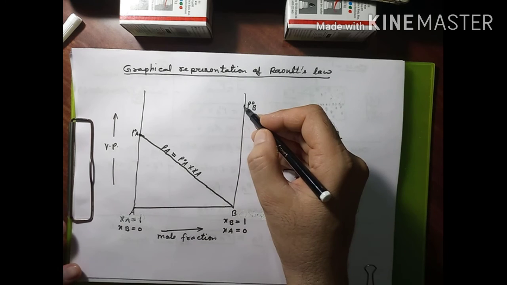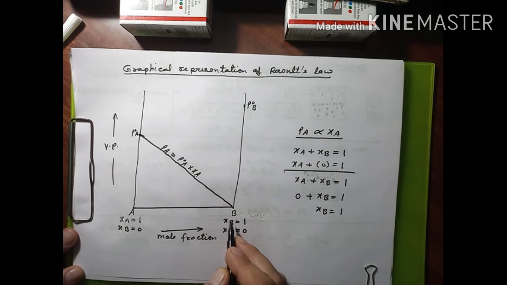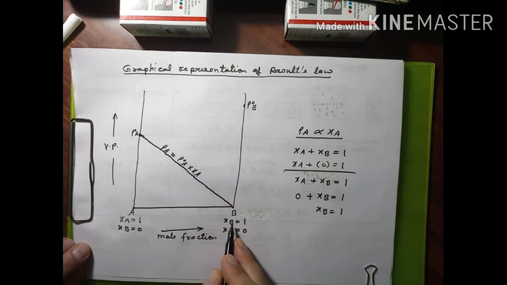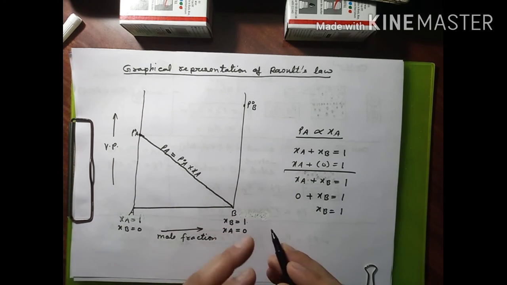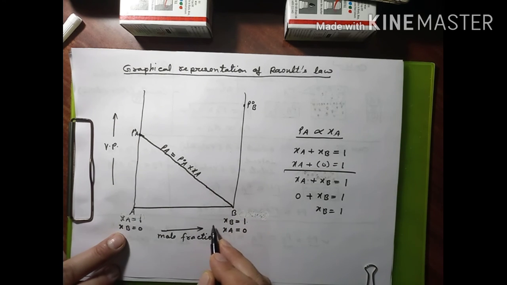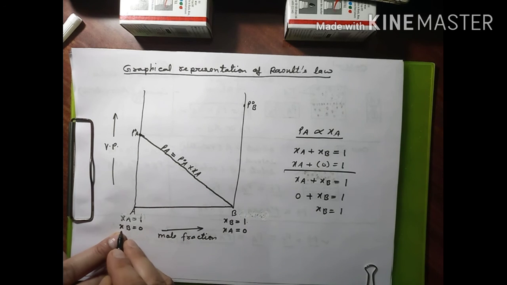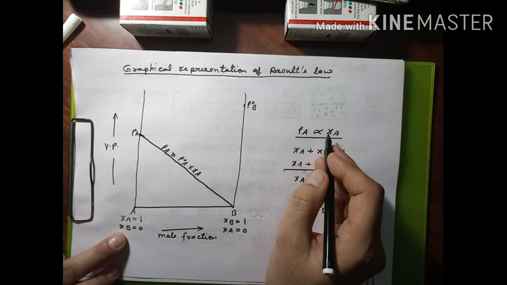Now see, at this point it is P naught B. Here B is in the pure form, and whatever pressure it is exerting is equal to P naught B. But when we study the same component B from the other side, the mole fraction of component B decreases, and since the mole fraction decreases, the partial pressure also decreases, because both are directly proportional to each other.